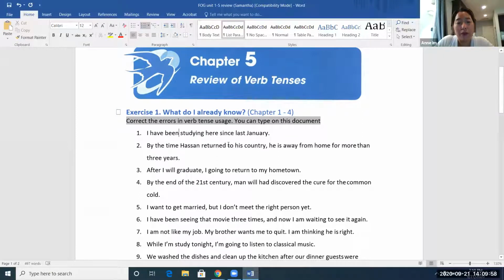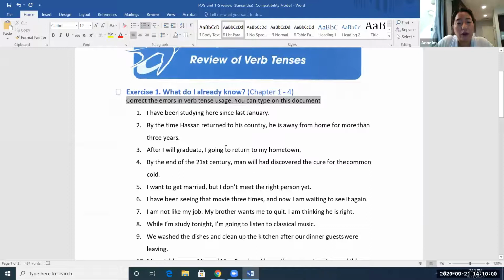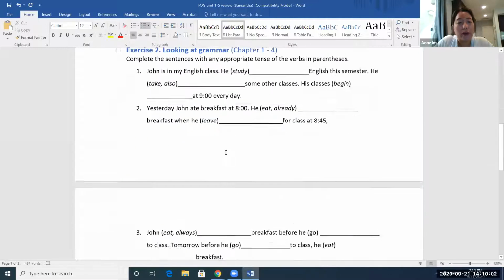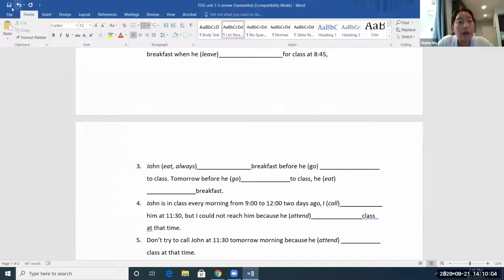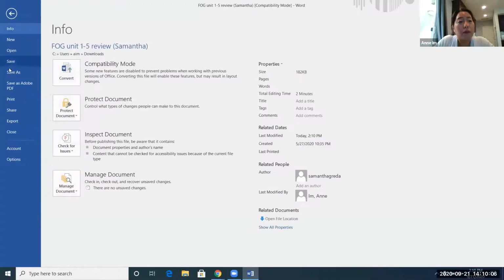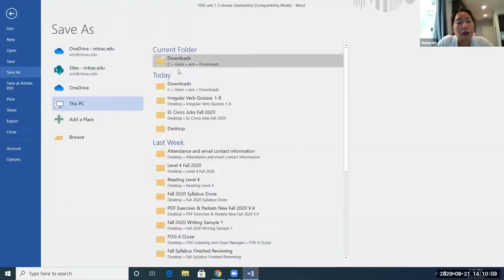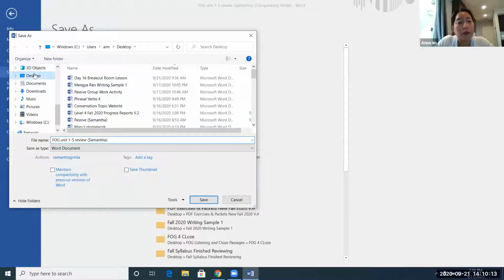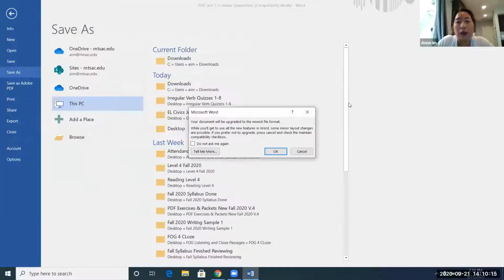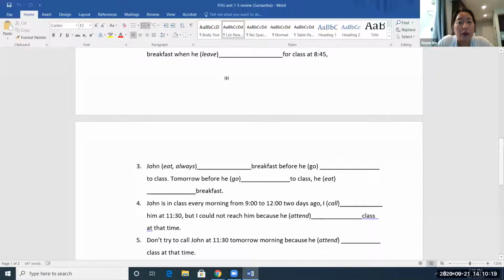So you're just looking for mistakes and changing the sentences. Okay, so just follow the instruction. Don't forget to save. I usually like to put it on my desktop and save. Okay, now I'm ready to submit my homework.